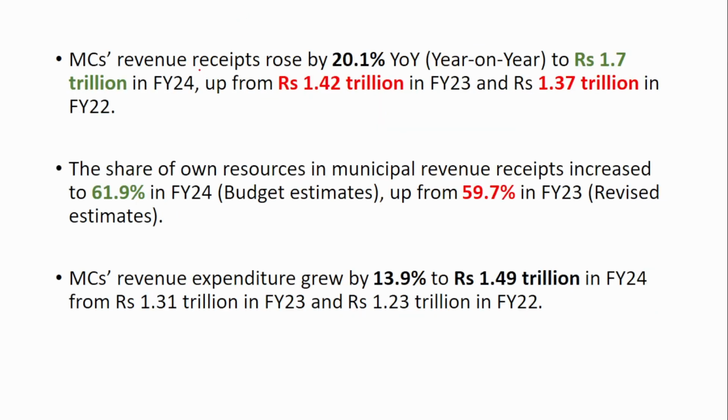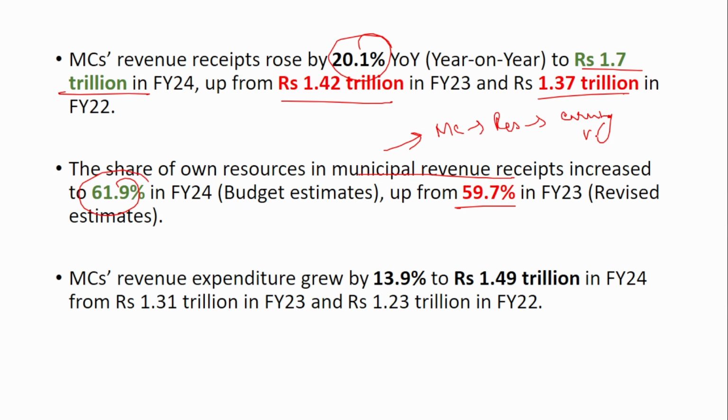The municipal corporation revenue receipts rose by 20% year on year to 1.7 trillion in financial year 24, compared to 1.42 trillion in financial year 23 and 1.37 trillion in financial year 22. The share of own resources in municipal revenue receipt increased to 61.9% from 59.7%. Which means that the municipal corporations have generated those resources, and those resources are earning an income for them.